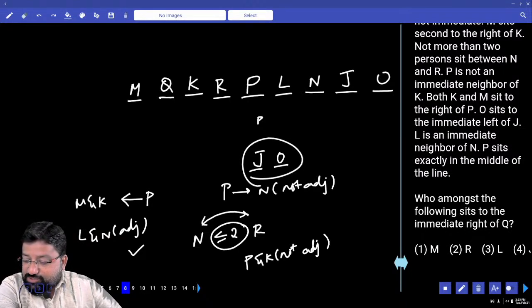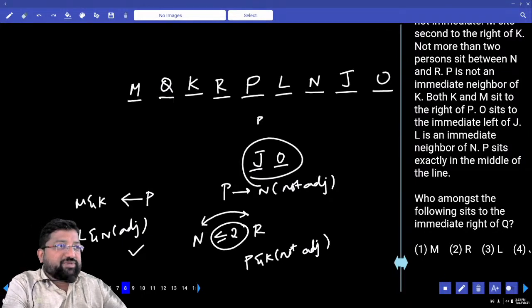Who amongst the following sits to the immediate right of Q? Immediate right of Q is M.